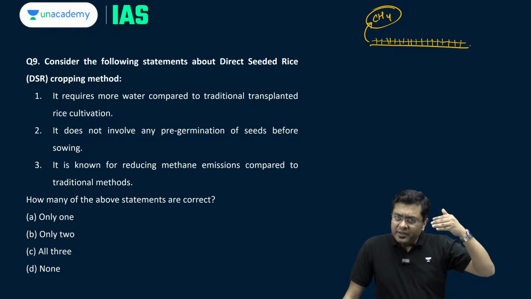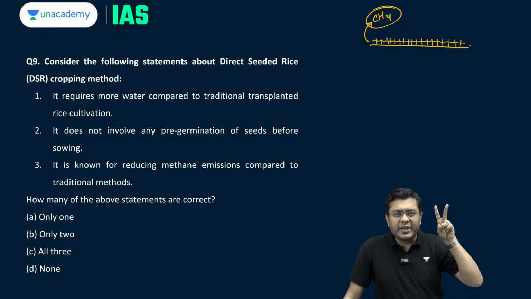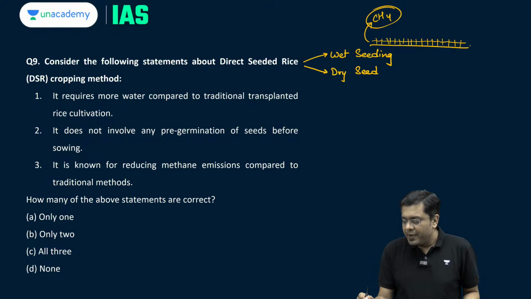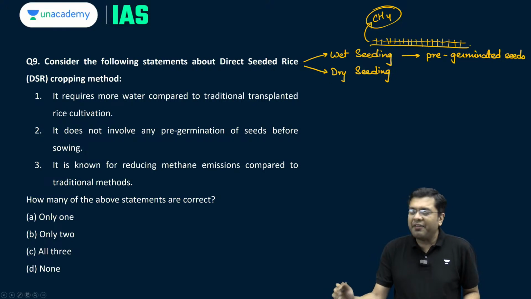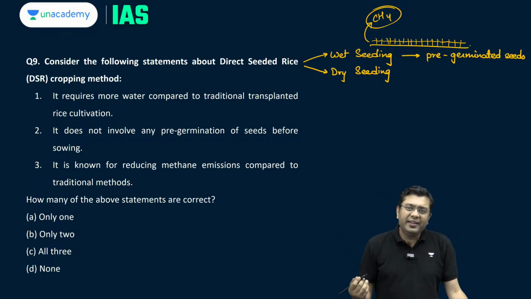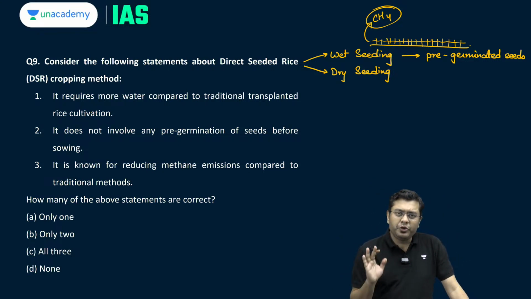So, when you have this direct seeding of rice, it is of two types. One is wet seeding. Another is what is known as dry seeding. Wet seeding is when you use pre-germinated seeds. Pre-germinated seeds means that you would have taken those seeds into the nursery, you would have had saplings growing and then transplanted them into the farmland. And in dry seeding, you use non-pre-germinated seeds.